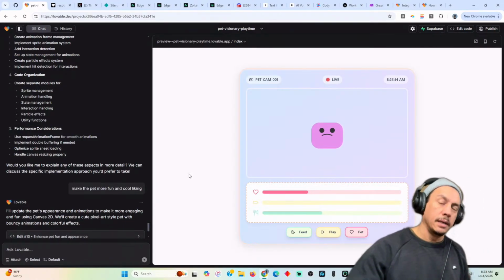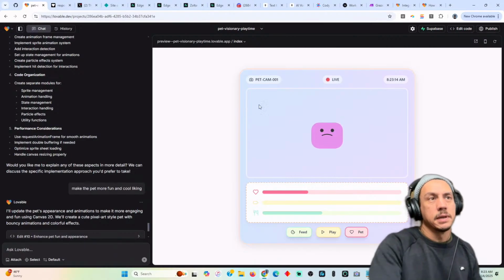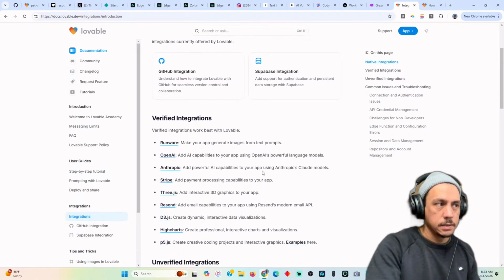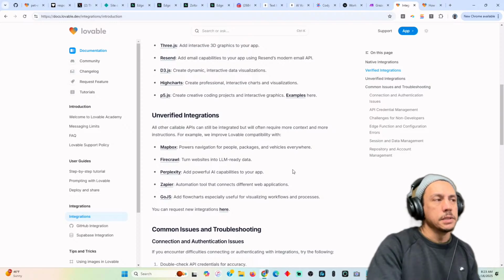Tomorrow I want to talk about bringing in other components into Lovable. So today we're talking about integrations, right? Some of these integrations with Lovable, native ones, and then unverified integrations. But